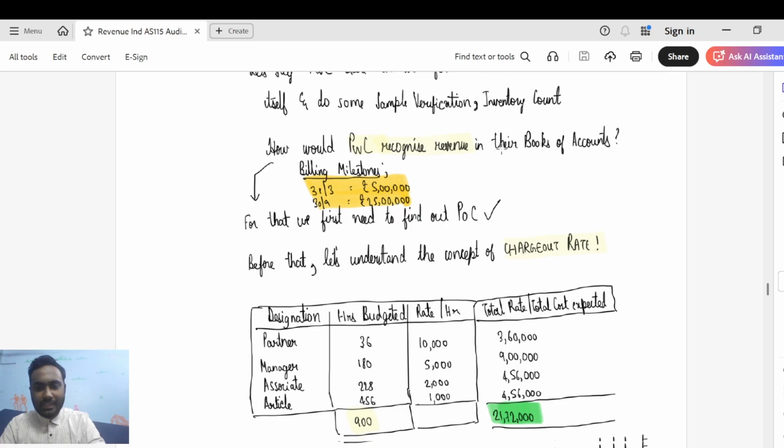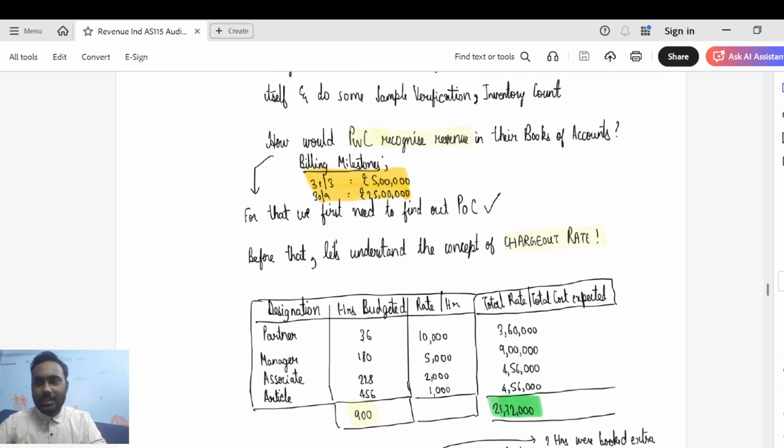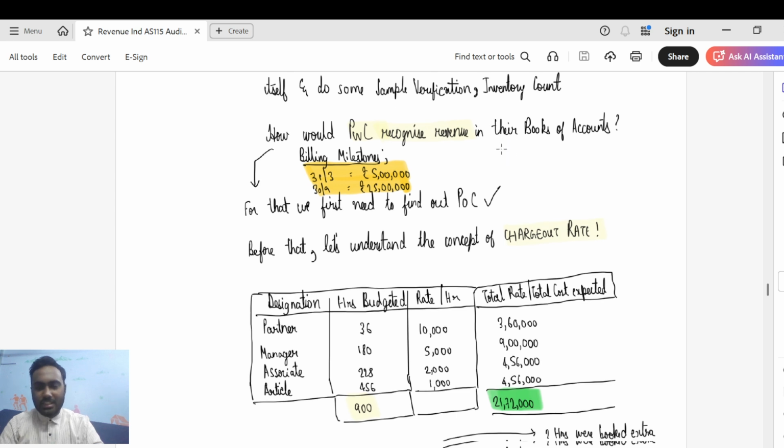So if you see the total cost that is expected on the engagement, it would come out to 21 lakh 72,000. Which is why obviously PwC has agreed on a fee of 30 lakhs, which is over and above their cost, and which is obviously a reasonable margin. I hope that is very clear, guys.